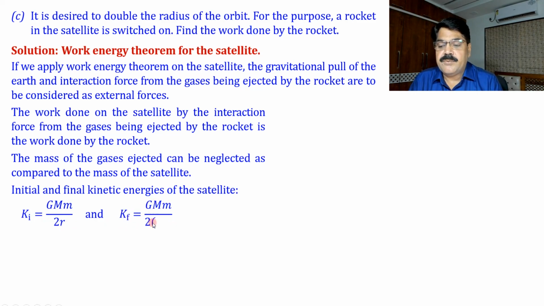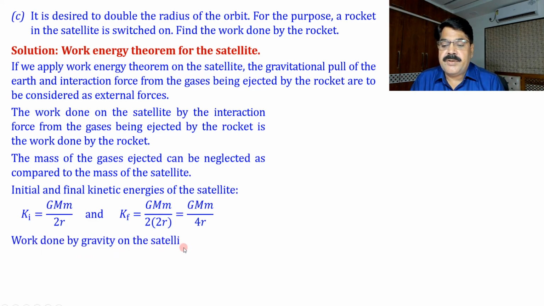Gmm by 2r, or Gmm by 4r. And this expression we obtained in part B. And the work done by gravity on the satellite, this we can consider as the decrease in potential energy of the Earth-satellite system. Why? Because equal force is acting on the satellite as well as on the Earth.